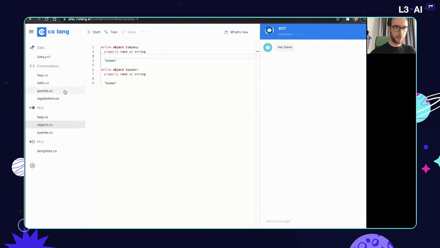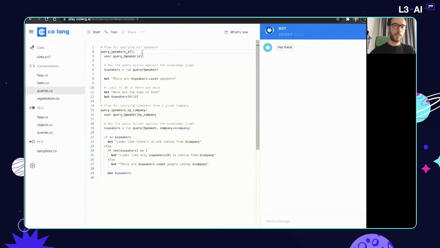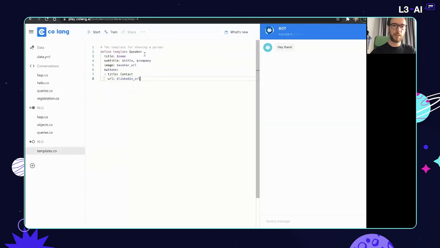Now, in terms of how the flows might look for queries, again, we define multiple flows for each use case. When the user wants to query all the speakers, we would run an action and store the result into a context variable. Again, the $ sign marks context variables, and then the run action parameters. In this case, it's the type of the object that we're querying. Then we get the results. We can use that to show how many speakers are coming. And we can even output the result, the array of objects here. The way this would get displayed would be through a template that we define here. So we're just going to have a simple card with the name, the title, the avatar, and so on.